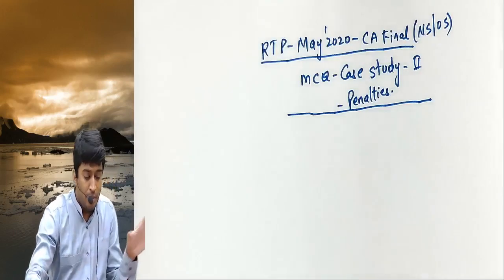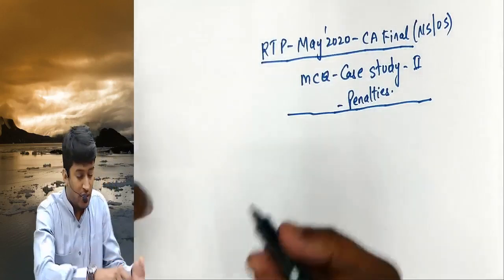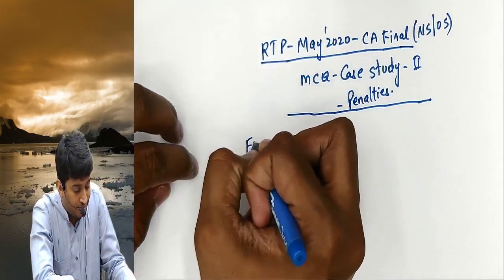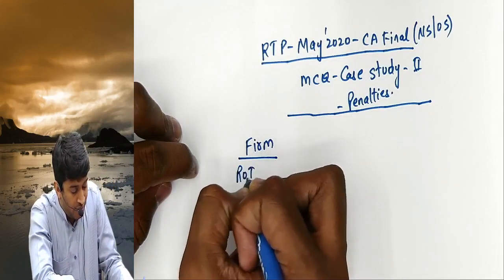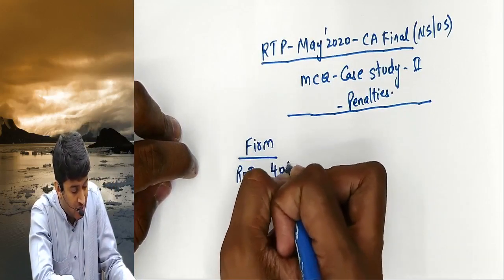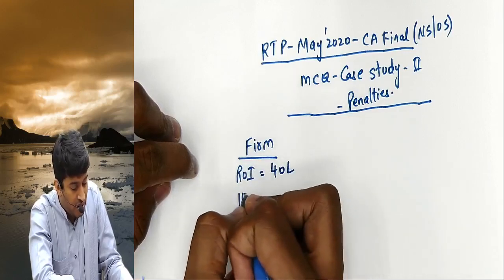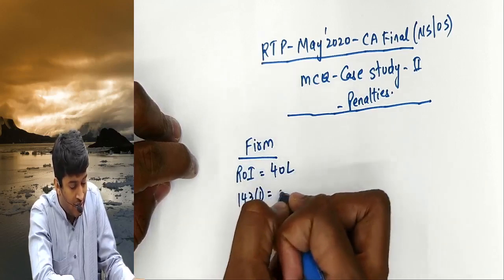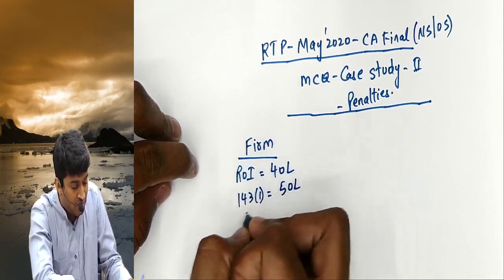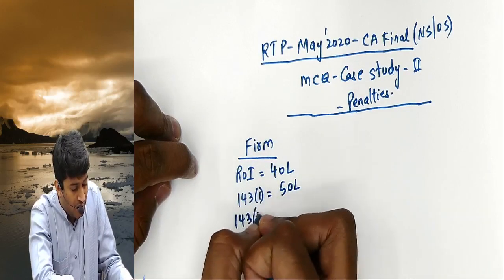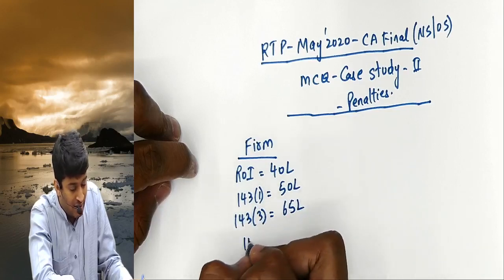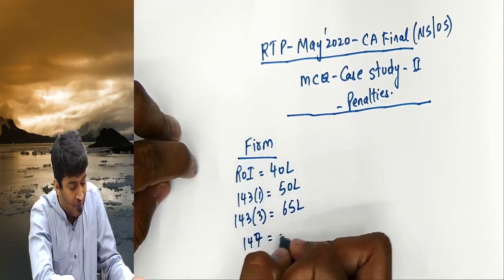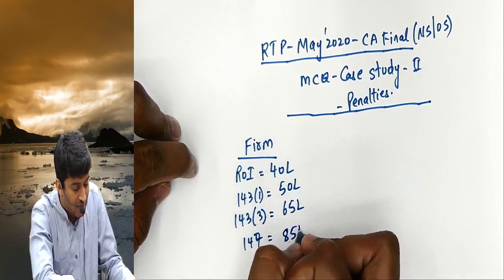Let us mark that into particular points. You are a firm. Your return of income filed is 40 lakhs. You received intimation, and the intimation is 50 lakhs. AO passed order under 143(3), 65 lakhs, and reassessment under 147 is 85 lakhs.